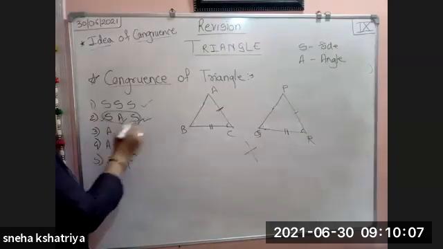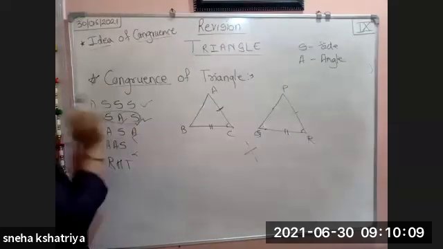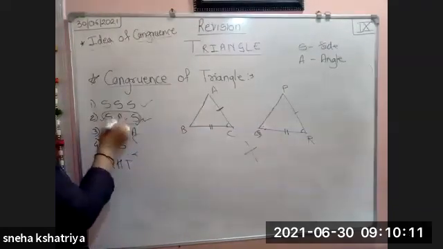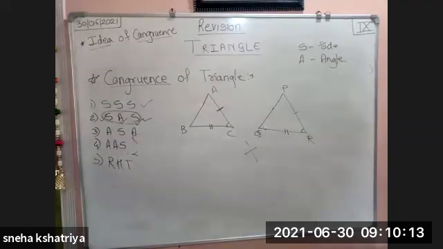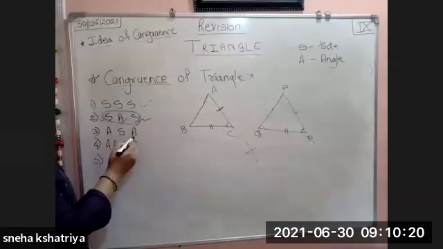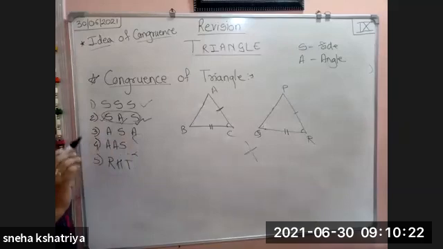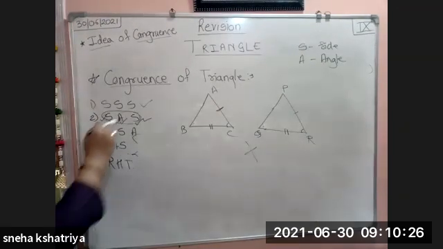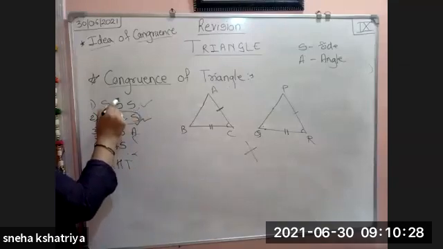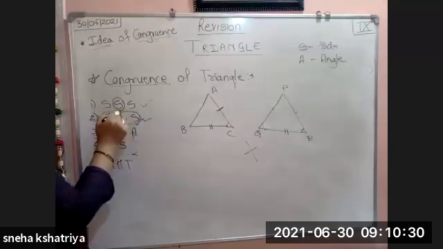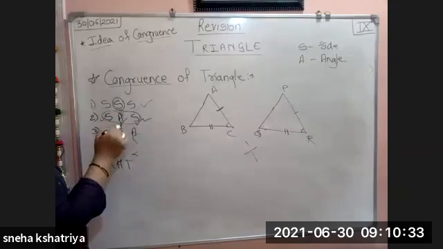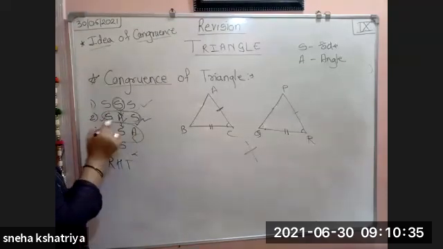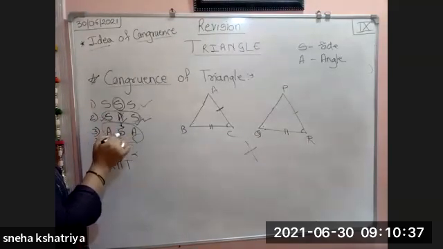SAS test नाम में ही आता है साइड एंगल साइड. So दो साइड के बीच में एंगल चाहिए. Similarly here in this third test, what is the difference? ASA, दो एंगल के बीच में साइड चाहिए. Between two angles, one side should come. See here, first triple S was there, in which the middle side was replaced by an angle, and now in the ASA test, the angle is replaced by a side.